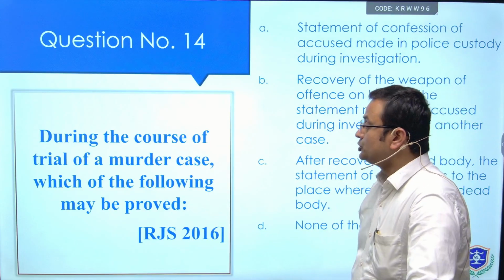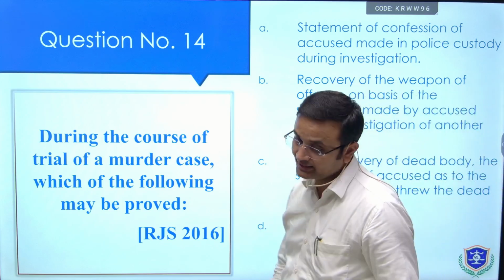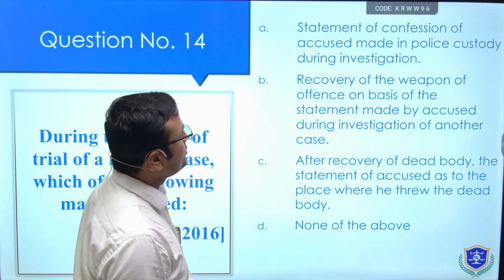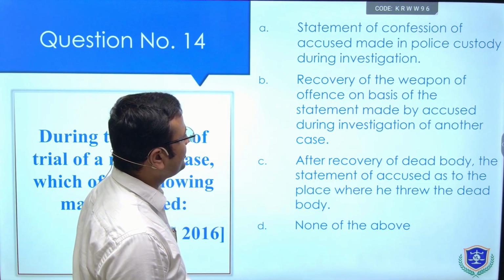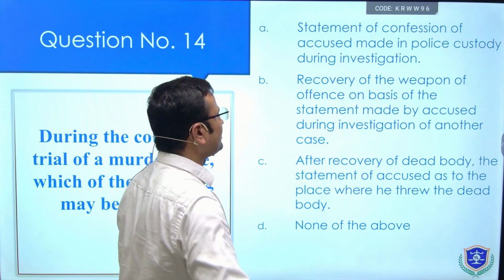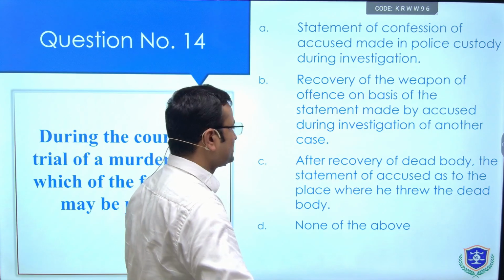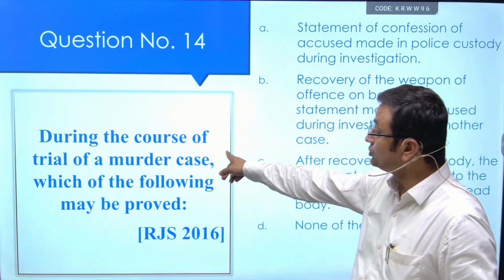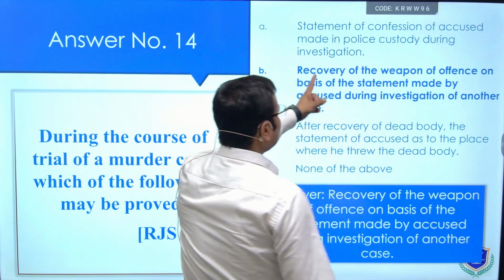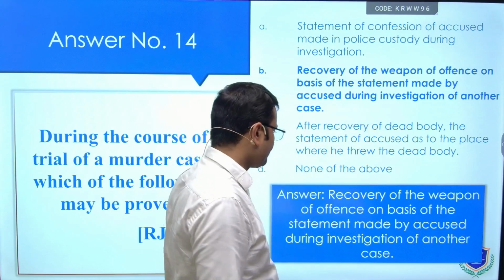Next question: during the course of trial of a murder case, which one of the following may be proved? This has been asked in RJS. Again, RJS is going to be conducted very soon. A statement of confession of accused made in police custody during investigation, recovery of the weapon of offence on the basis of the statement made by accused during the investigation of another case, after recovery of dead body, the statement of accused as to the place where he threw the dead body, none of the above. So basically these are 4 options. During the course of a trial of murder case, which of the following may be proved? Now, see the answer. Answer is recovery of the weapon of offence on the basis of the statement made by accused during the investigation of another case.